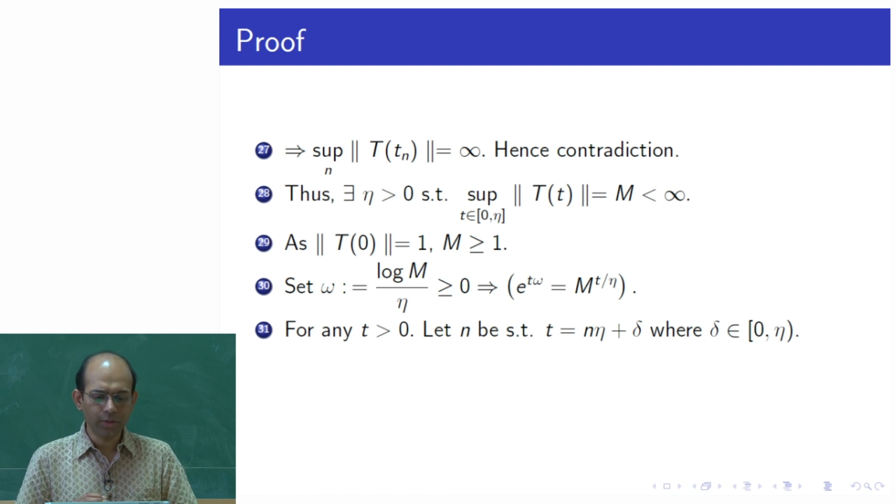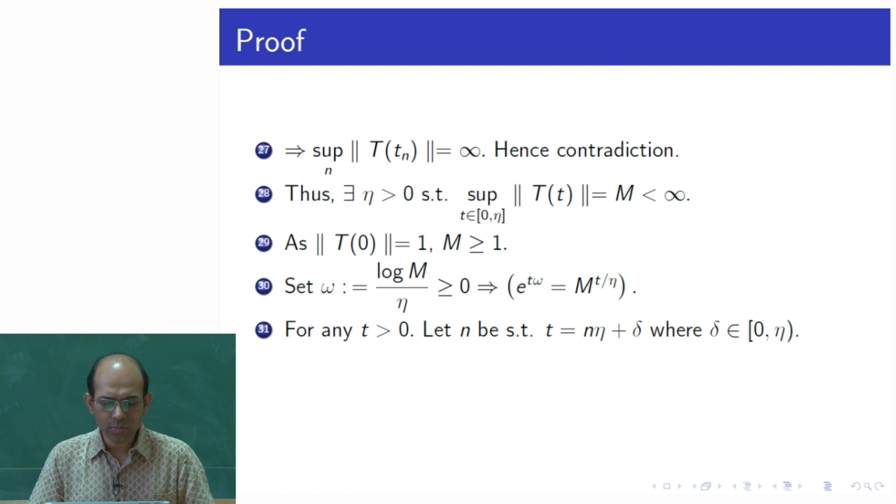So, now we consider an arbitrary small t. Here, I could only assure that on the interval 0 to eta, T of t is bounded. But for arbitrary t we need to get something, correct. It is bounded by exponential growth, I mean dominated by exponential growth, that we need to come up with. And for that we of course would use the semigroup property of T of t.